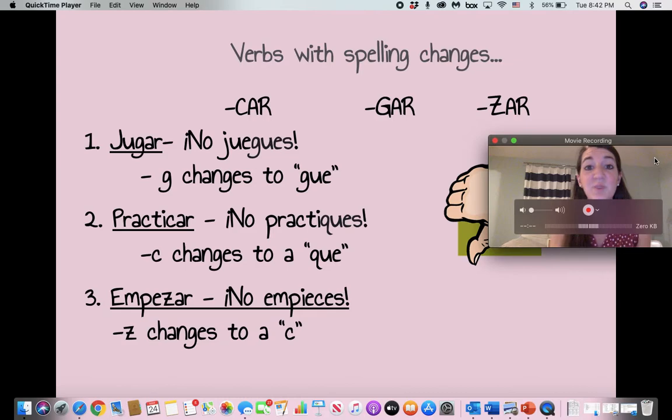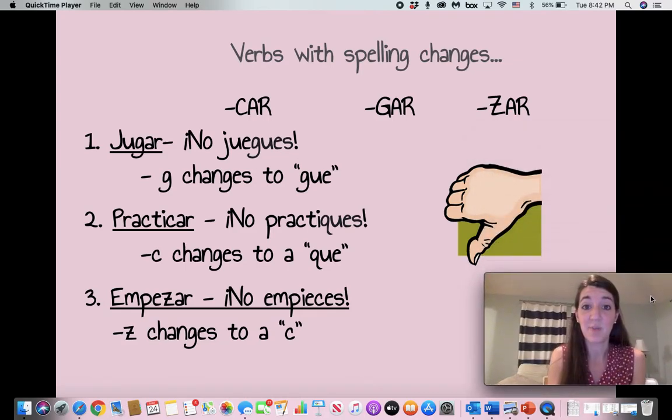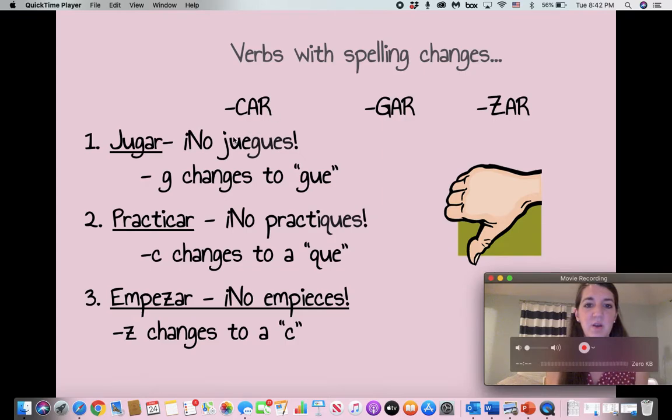One part that I hadn't talked about too much is, again, how these things like car, gar, and zar keep cropping up. So if you look at the spelling of these gar, car, and zar verbs, just like the preterite, they are going to have a spelling change when that changes to the opposite ending. So, for example, in the preterite, jugar became jugué, G-U-E, because when a G is followed by an E, it's going to sound like juge, right? We want to make sure those same rules apply here. No juegues, no practiques, no empieces, okay? Same rules apply, okay? The difference is that you're going to have the ending still be the swapped ending from a typical AR verb.